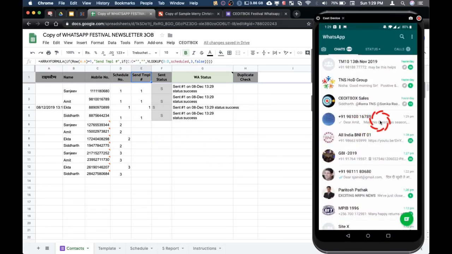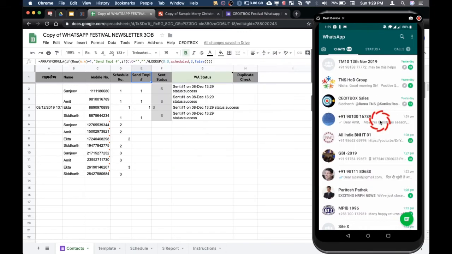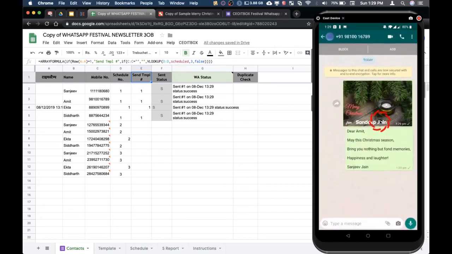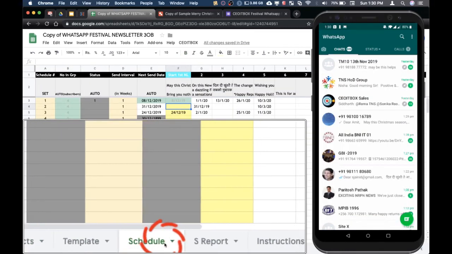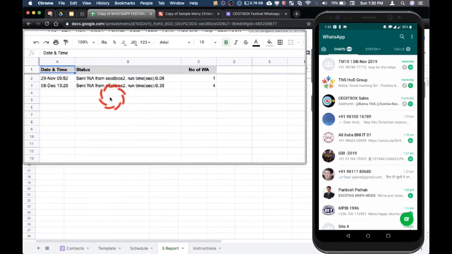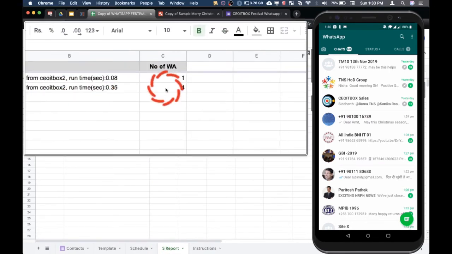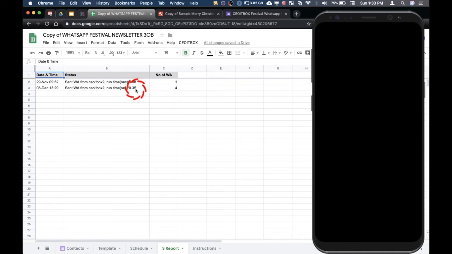And you can see here the message has been sent. The messages may not appear immediately, but let us look at this. So this is how the message went. If you go to the next page, the send report, you will see that it has sent 4 messages, and it took 35 seconds to send them. So it gives you some idea of how much time it will take in case you have a larger number of messages.